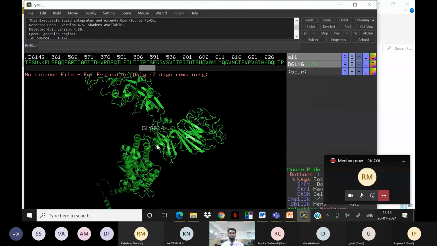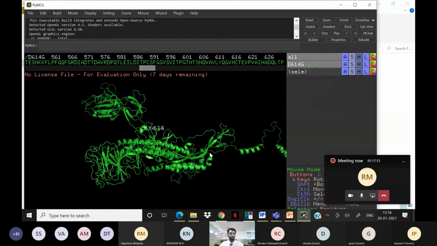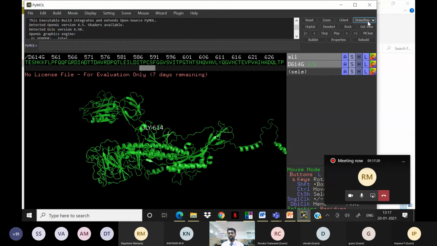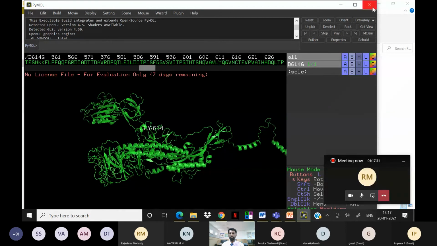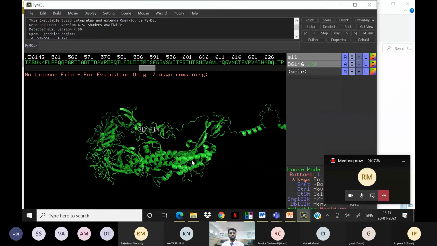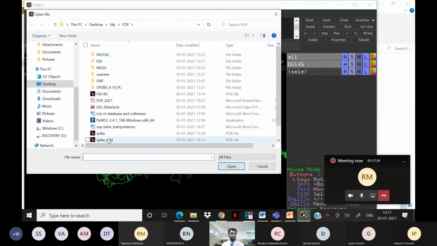So this is how computational tools are helping us to identify and understand the molecular and functional level of these SARS coronavirus proteins, and also to screen these mutations. It is very, very important and plays a vital role in SARS coronavirus research, the computational methods and tools. There are a number of tools available to analyze these data. And also you can compare, you can superimpose the spike wild type.